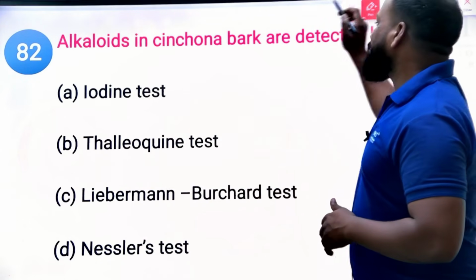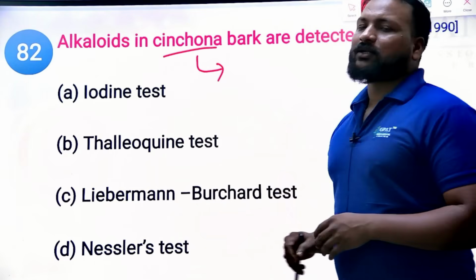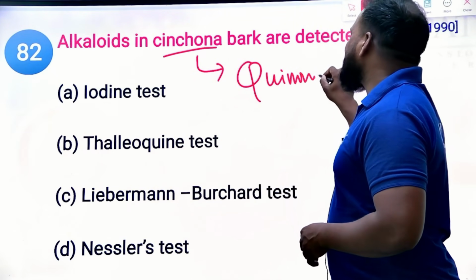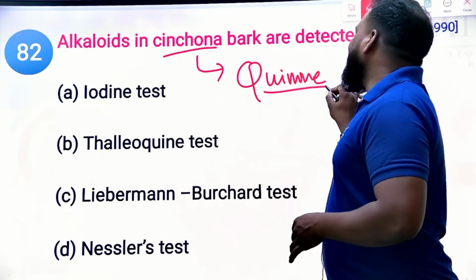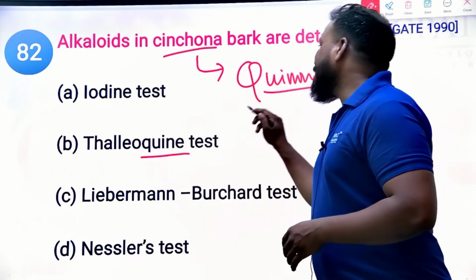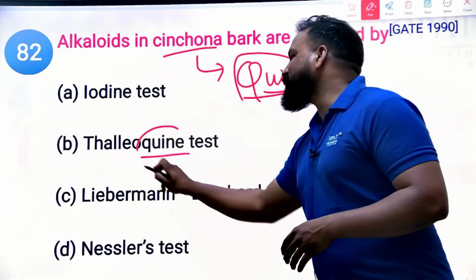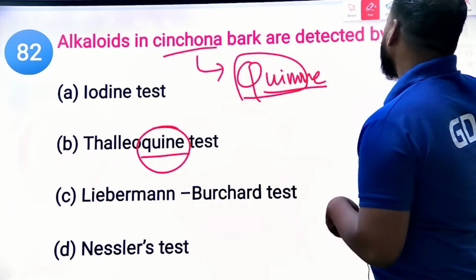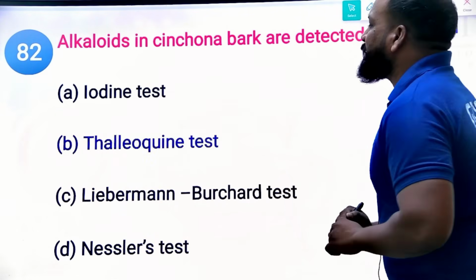From that, I'll give you one hint. Cinchona is which alkaloid? It is a quinoline alkaloid, but it contains quinine, right? So quinine gives an emerald green color with this test. Yes, so the right answer will be that one.